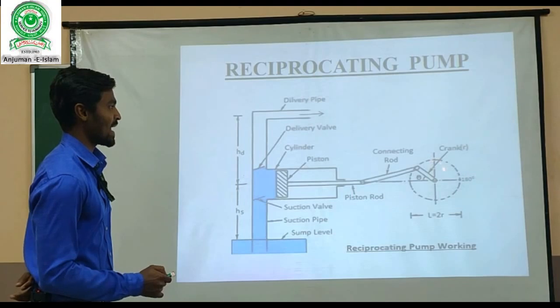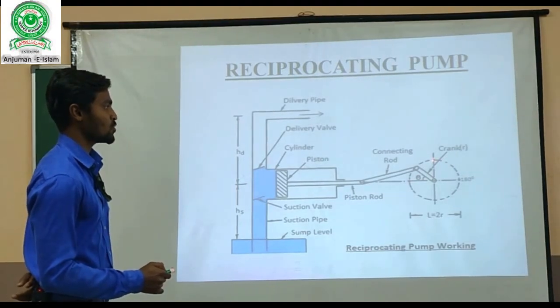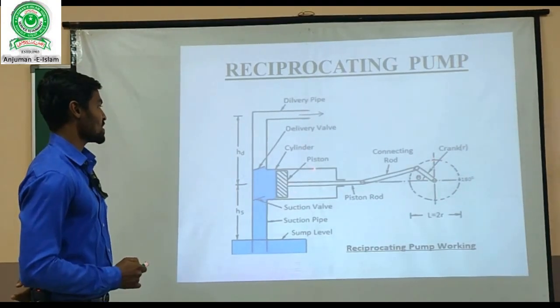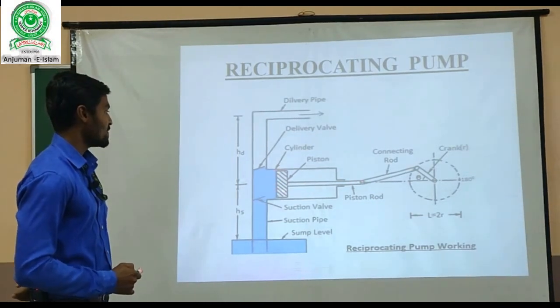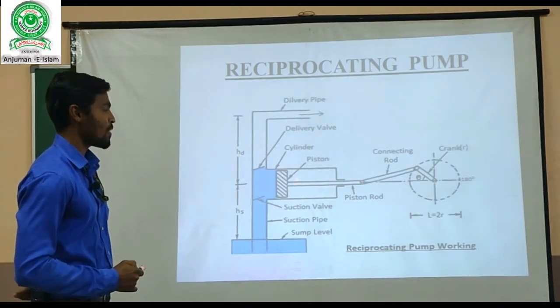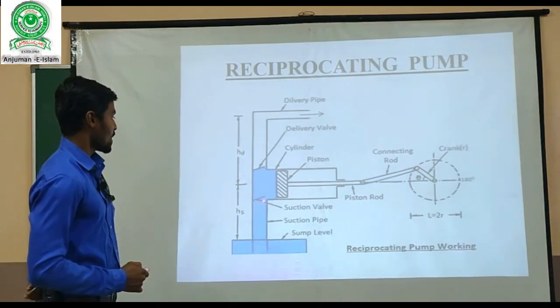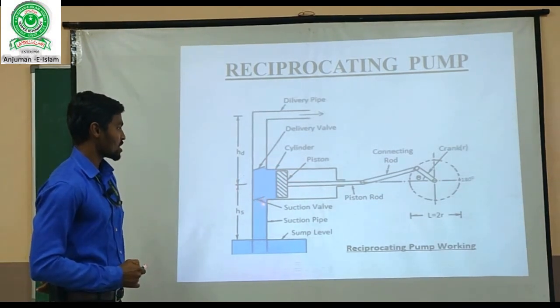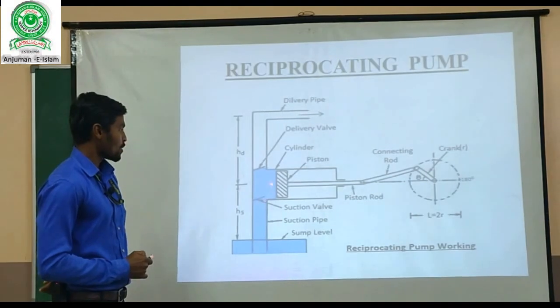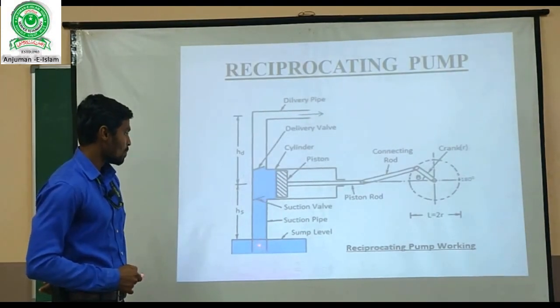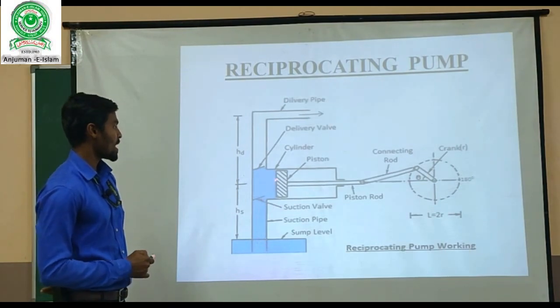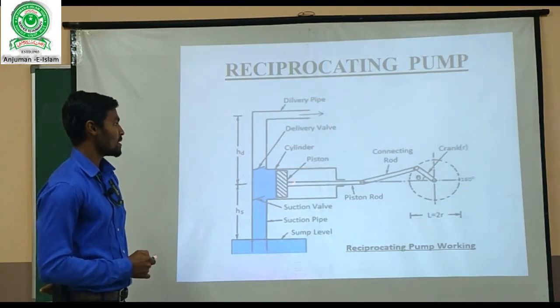When this crank rotates from 0 degree to 180 degree, this piston slides backward, by which a vacuum is created in this cylinder, and at the same time the suction valve is opened. Because of this vacuum created inside the cylinder, the water moves through this suction pipe and occupies the cylinder.